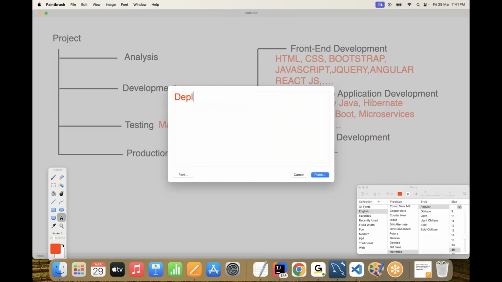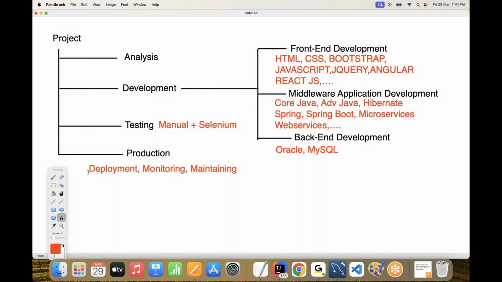First one is deployment, then monitoring. Next one is maintenance, maintaining. These are the three things we are going to implement inside the production phase. All right, sir. Deployment, monitoring, and maintaining. Maintaining in the sense, maintenance. Understand it clearly. These three things are going to be provided in our content.